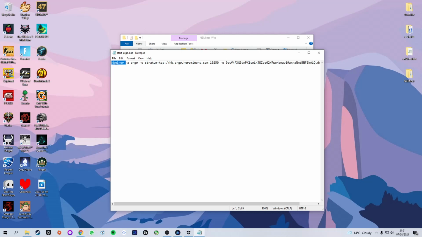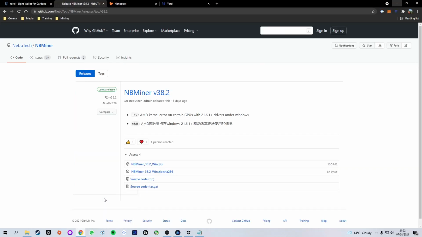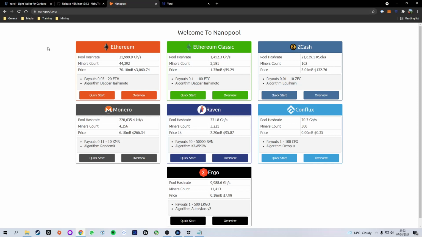First of all, we have the name of the software. Then we have the algorithm, which is Ergo. And next we have the pool, which we are mining to. Now, currently that is set to a default pool. Looks like hero miners. We're actually going to use a different pool. We're going to use a pool called Nanopool because it's a pretty easy pool to use.